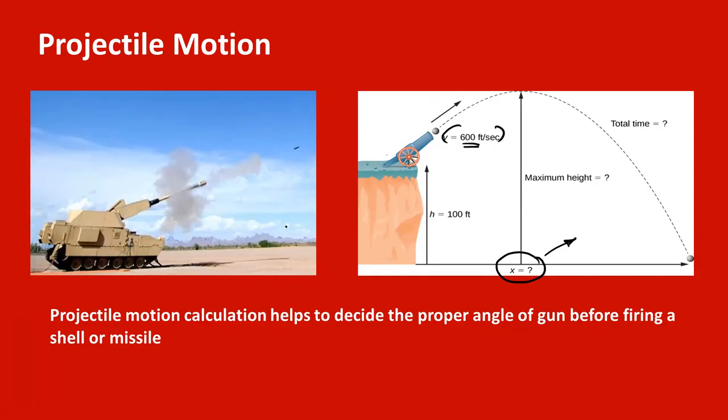So this application is, you can see here, on the war field, when any missile is launched by using a tank, okay, then we have to select the proper angle with respect to horizontal, so that it can cover the maximum distance. Basically this angle for maximum distance is 45 degrees, okay. So this is the application of engineering mechanics for projectile motion.